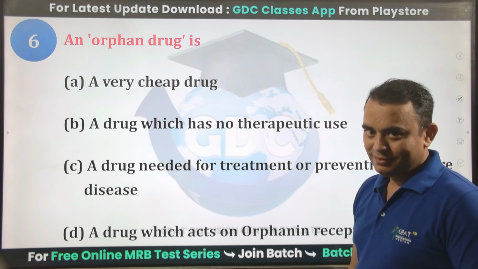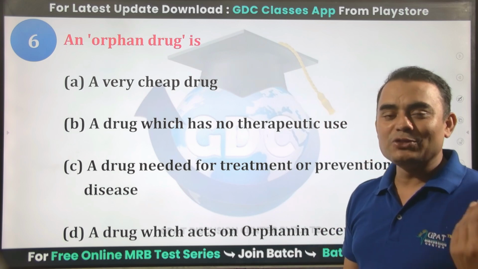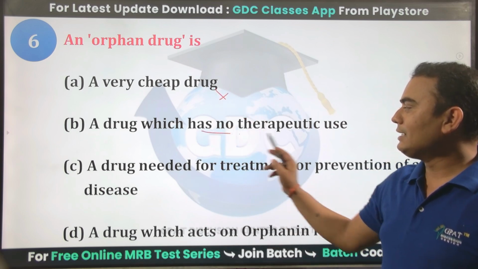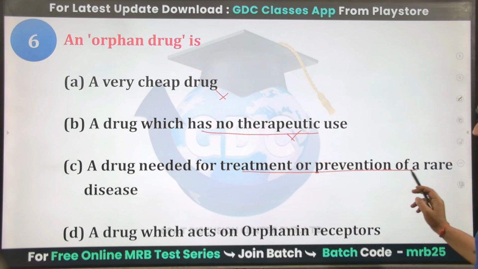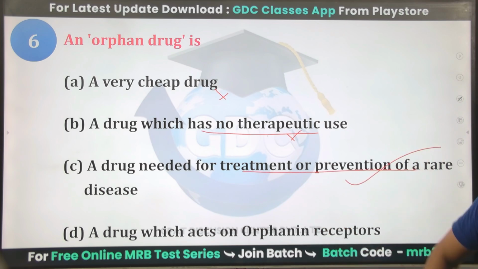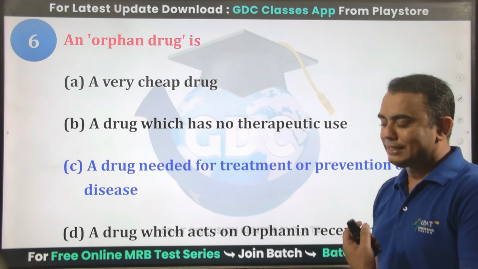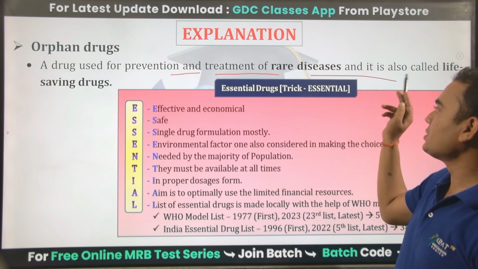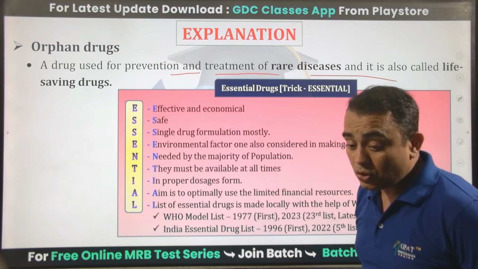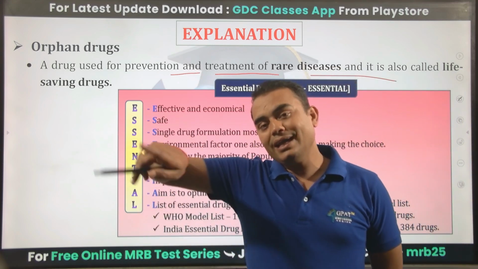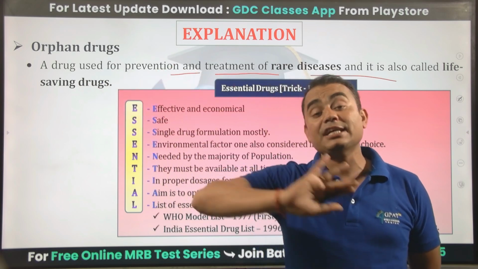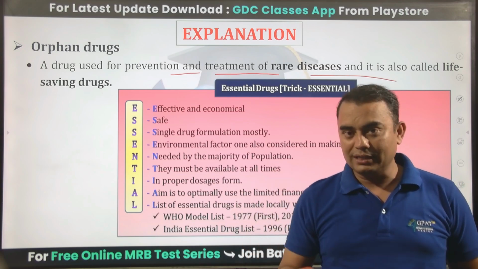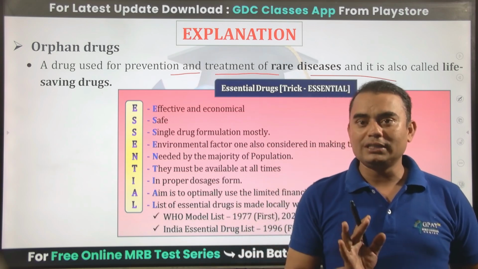An orphan drug. We have recently discussed this. Orphan drugs are those drugs which are used for the diagnosis or treatment of rare diseases. Very cheap drug? Drug has no therapeutic use? A drug needed for the treatment and prevention of rare disease? Yes, it's correct. A drug which acts on the orphanin receptor? No. The correct answer is C, because orphan drugs are used for the prevention, treatment or diagnosis of rare diseases. That's why these are also called life-saving drugs, while another class of drugs is called essential drugs. Essential drugs are those needed by the majority of the population. But orphan drugs are life-saving drugs, used for rare diseases.